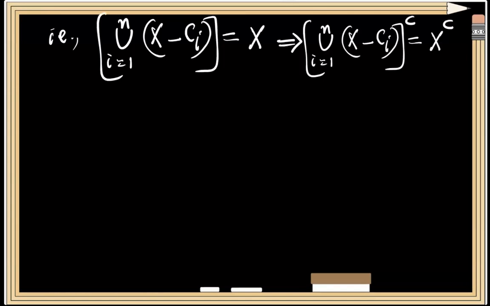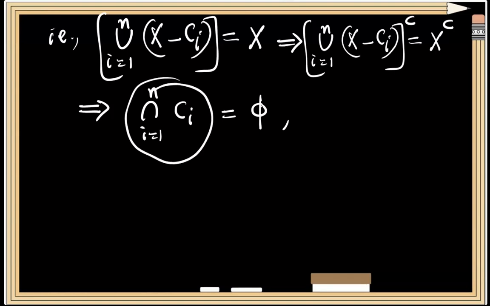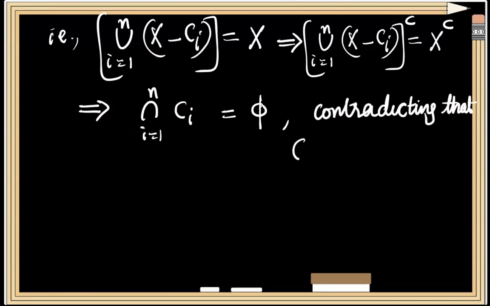Taking complement on both sides and applying De Morgan's law, we can see that the LHS will be equal to the intersection over i varying from 1 to n of the complement of X minus Ci, that is Ci itself, and that will be equal to X complement, which is equal to phi. This means that a finite intersection of members of family C is in fact empty. This contradicts the fact that C has FIP.